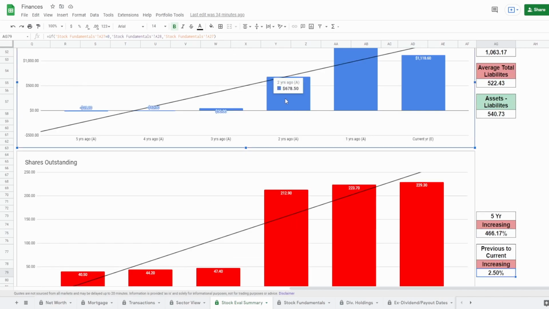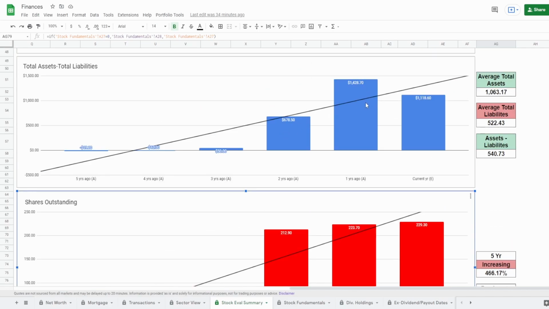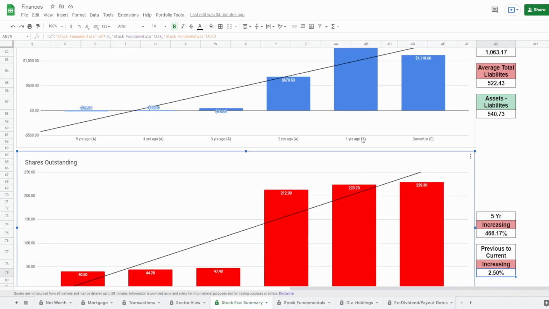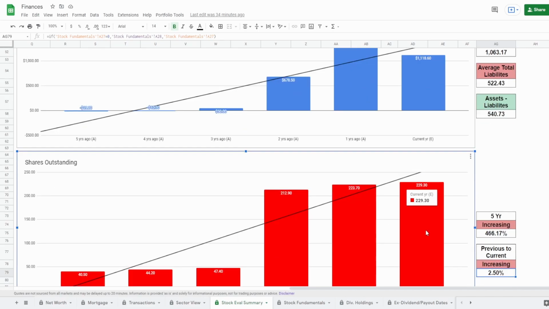The fact that you actually see this comparison right here, right now, look at this. I mean, you even see it. Even look at this, guys. 1 year ago, you even had a higher increase when it comes to their assets and liabilities, and their shares went up. Now, currently, their assets and liabilities are slightly lower. However, their shares outstanding actually went up even more.